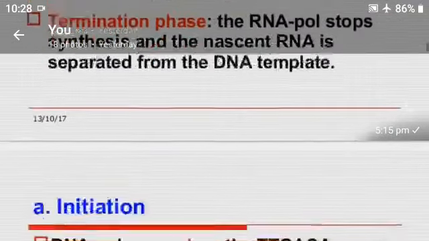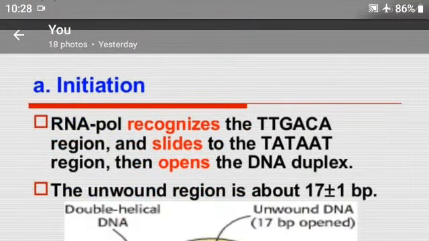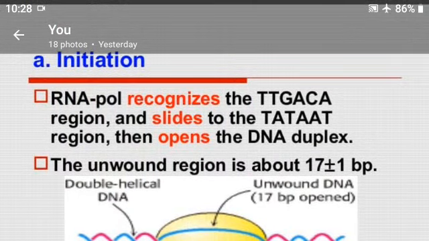First process, initiation. The process of initiation follows the following activities.